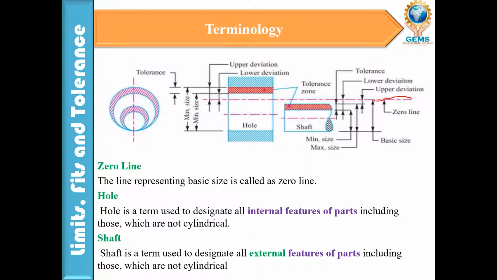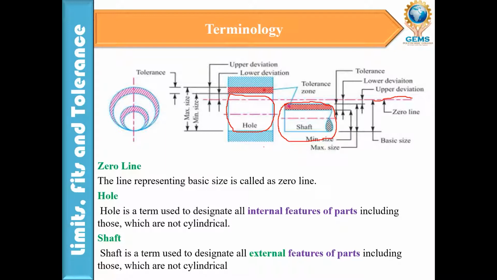So the internal features, whatever they are, we can call a hole. And shaft is termed as designating all external features of the part. If we consider the external feature, the outside diameter, all these things come under the shaft. Internal means hole, a female component, and shaft means a male component.